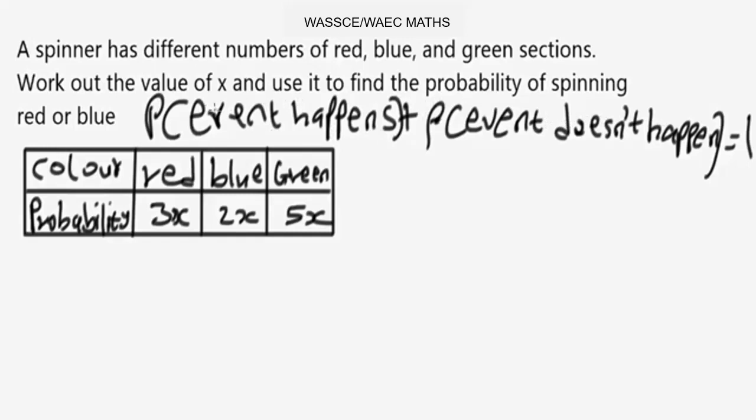This is basically what this kind of probability is trying to explain.